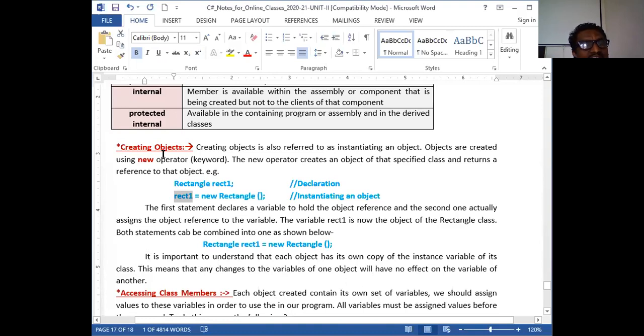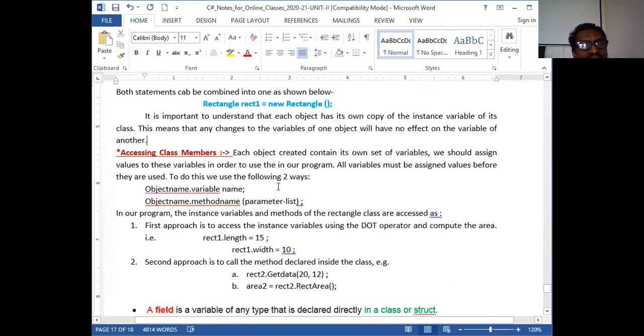Now, accessing the class members: how do you access them? Using the dot operator. I can access the members directly, or else I can access the member function and instance variables with the help of a method, as in the example given on top. These are the two ways: object name and variable, as we have seen in the program.